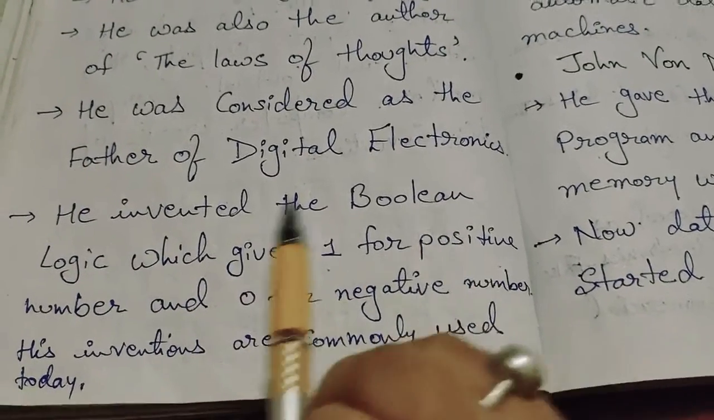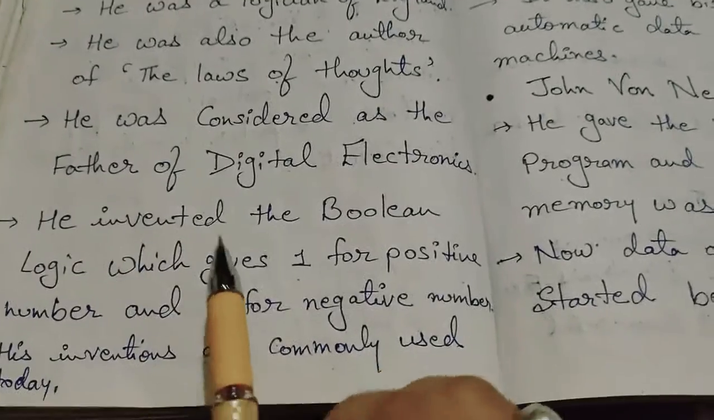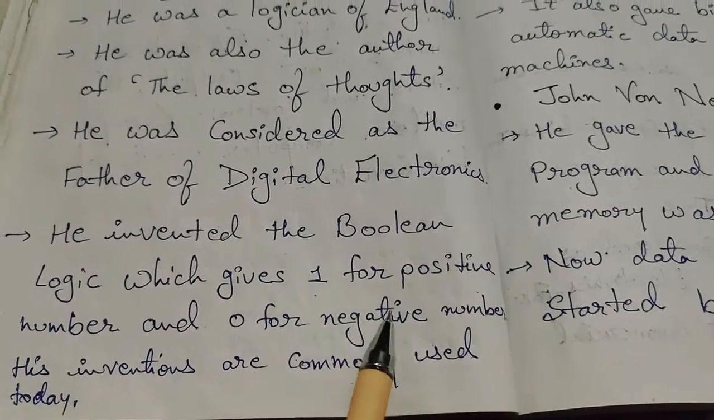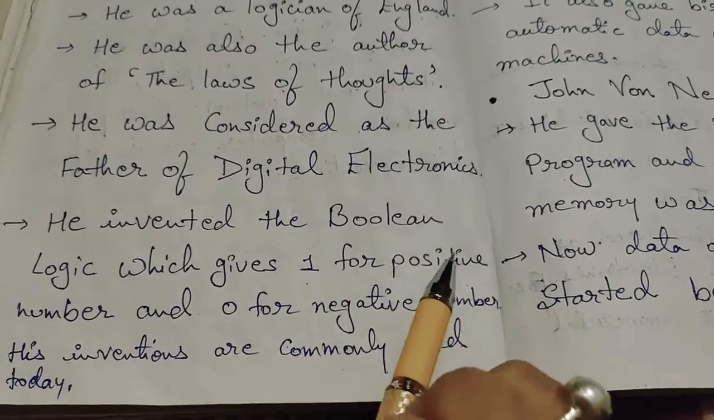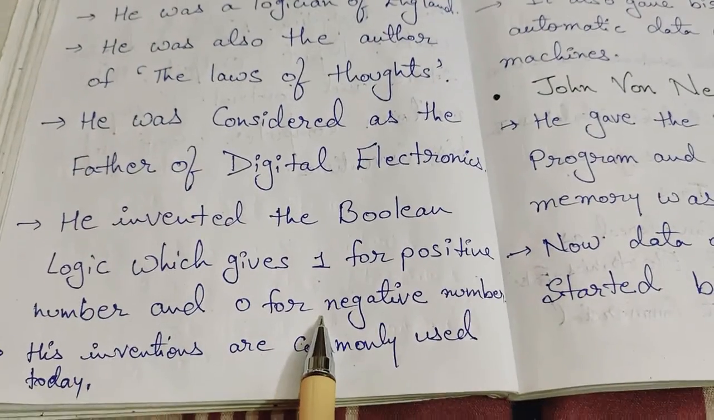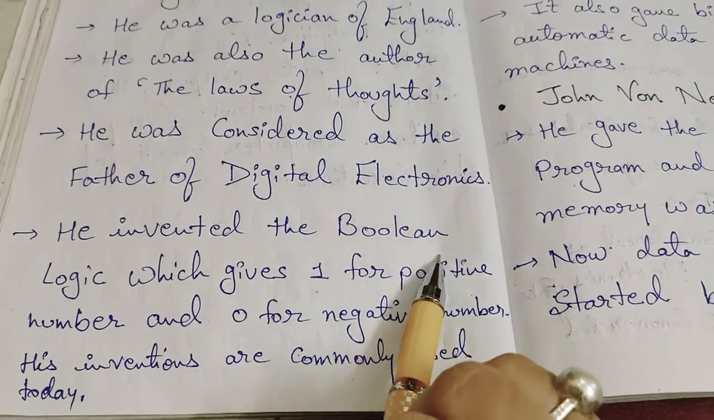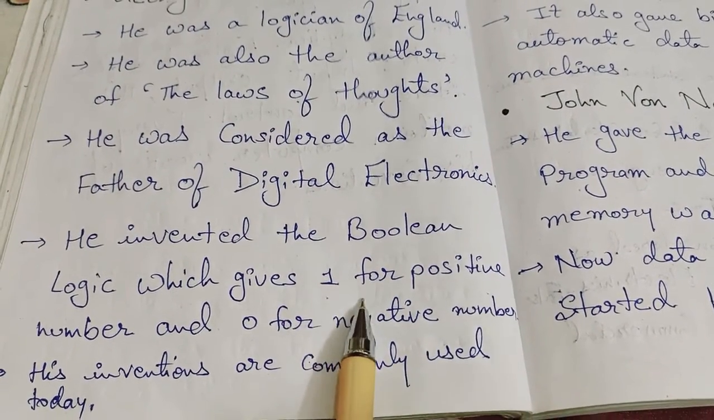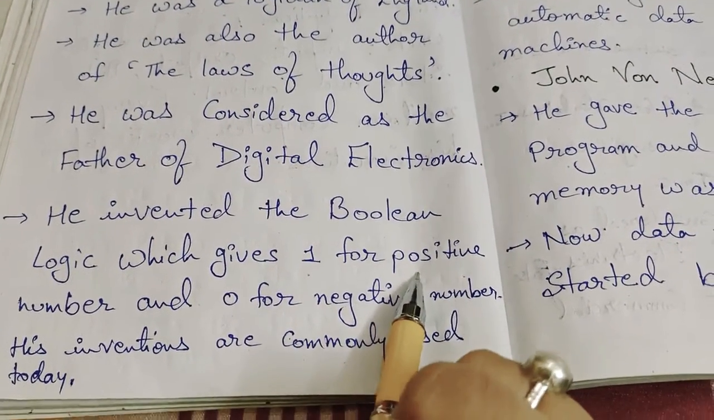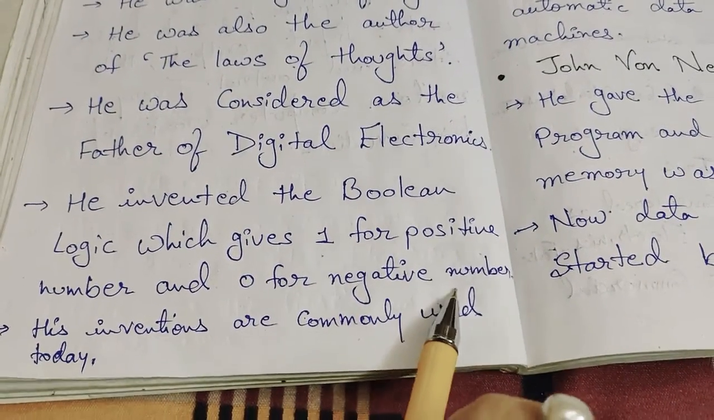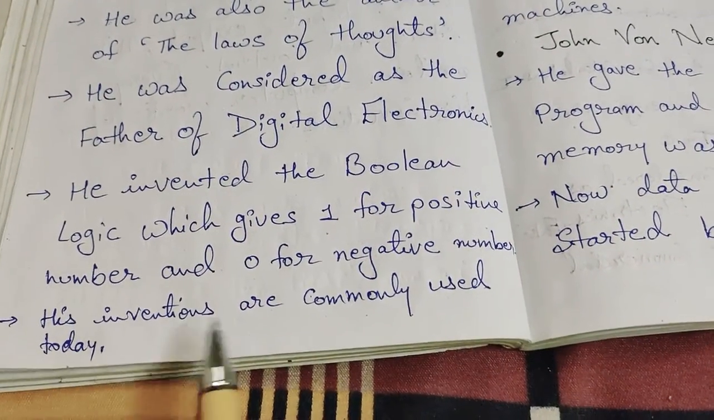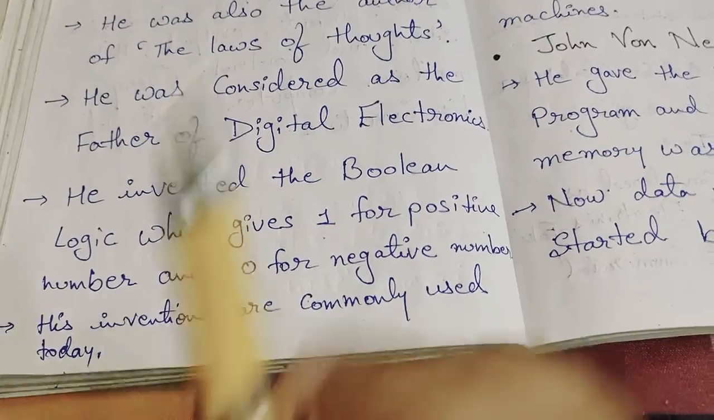Our computer system understands Boolean logic, though we don't. There is 0 and 1: 1 for positive number and 0 for negative number. His inventions are commonly used today.